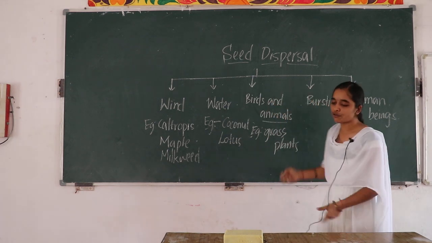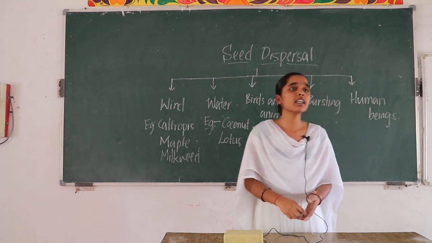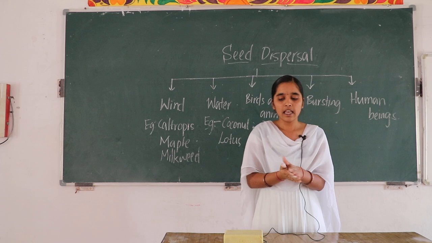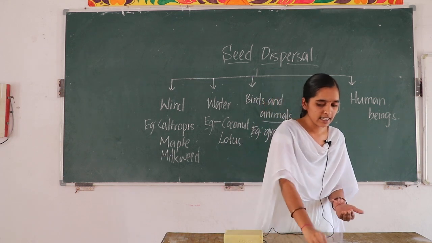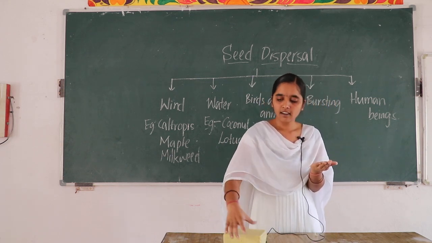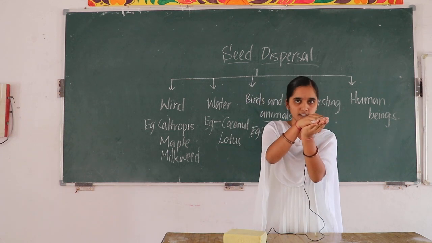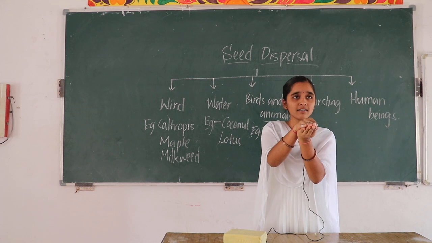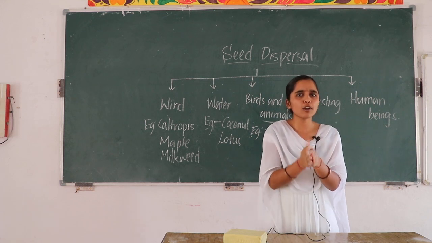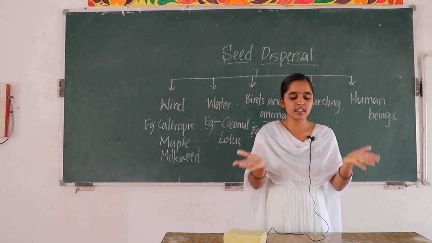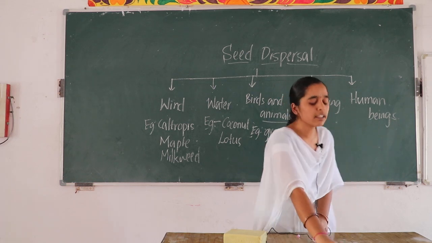Next, bursting of fruits. The seeds which are adapted to disperse by bursting, what happens? They have some seeds which are covered by a capsule like this. Upon drying, what happens? Okay, they burst and release the seeds with a great force.